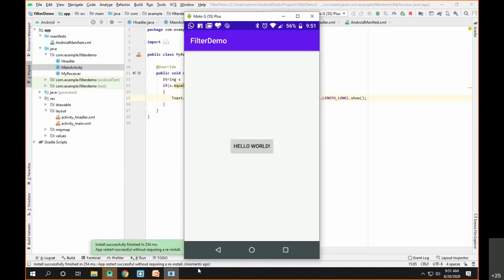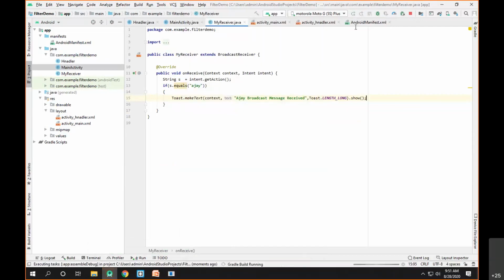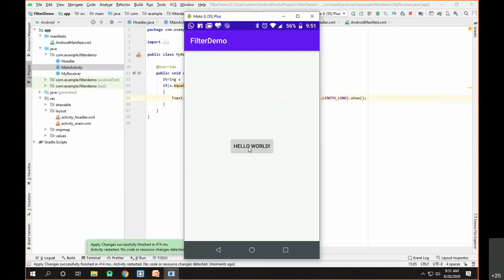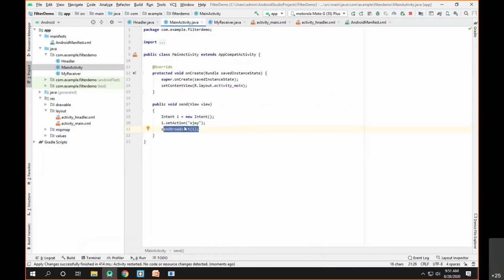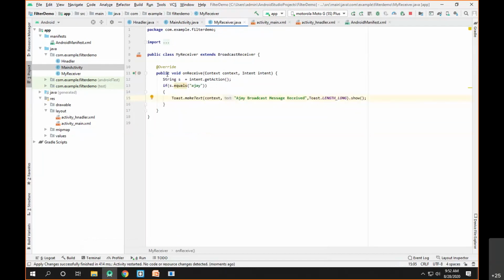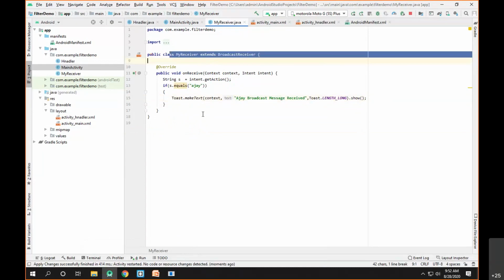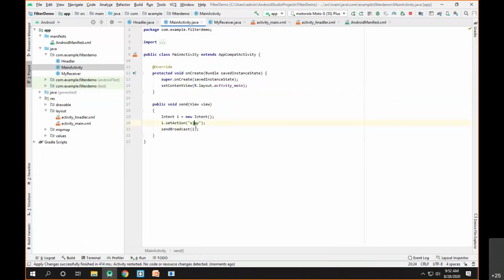Okay, so let's run it, and as you can see, if I'm clicking on hello, nothing is happening. Let's run it once again and see. Yeah, it's applying the change, and as you can see, nothing is happening. The reason behind that is, you have created a broadcast receiver, but you haven't registered this broadcast receiver in order to handle the action Ajay. Now how to register this?